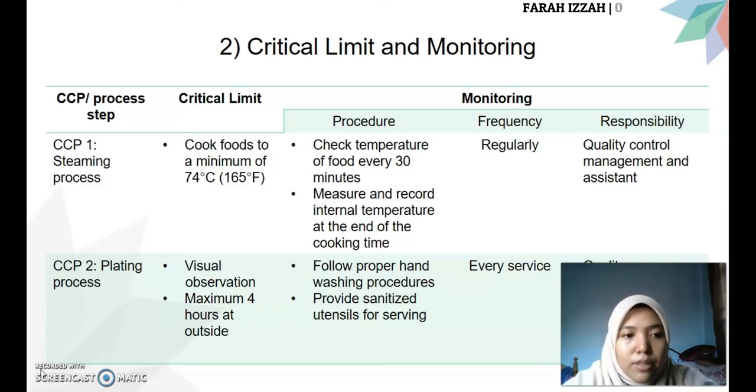For CCP2, which is the plating process, the critical limit is visual observation and a maximum of 4 hours outside. For the monitoring procedure, we must follow proper hand washing procedures and provide sanitized utensils for serving. The frequency of monitoring is every service, and the responsibility is quality assurance.